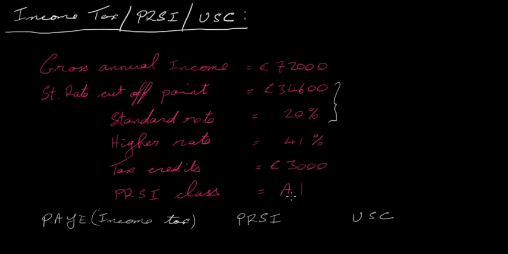Most people are on this particular class. There are numerous classes, and this is the highest rate that you can pay in PRSI at the moment. Again, these terms can change from budget to budget, but currently most people are on class A1. Now, first thing we're going to do is work out PAYE, or the income tax that this person has to pay. So let's do that.